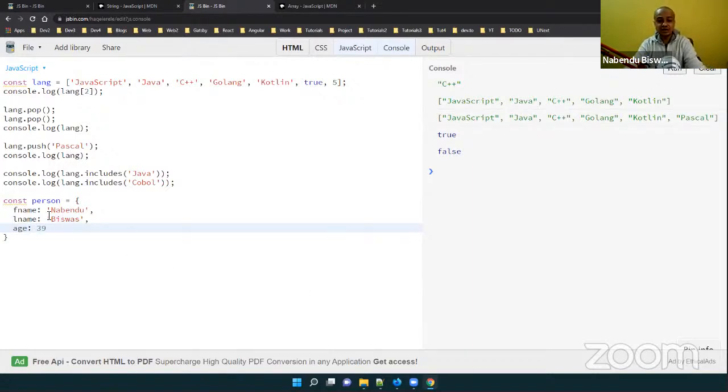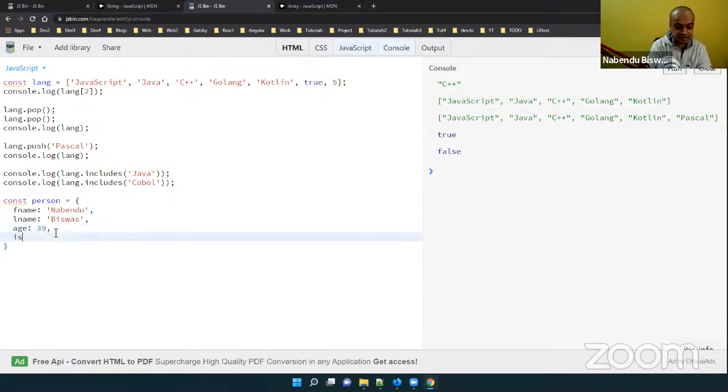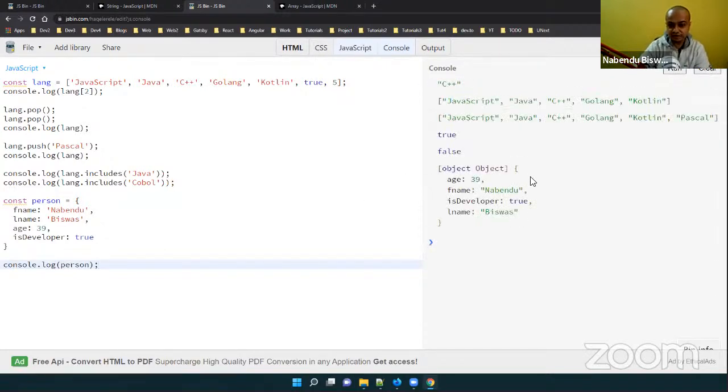So like this we can have this. This is an object. An object means key value pairs. One is key, one is value. Key is always a string. You might have seen that we don't give the string quotes, but key is always a string, and value can be anything. Value can be a string, a number, and it can be a boolean also. Anything it can be. Okay, like this. And console.log of person, I'll do, run it, and it will give me an object like this.